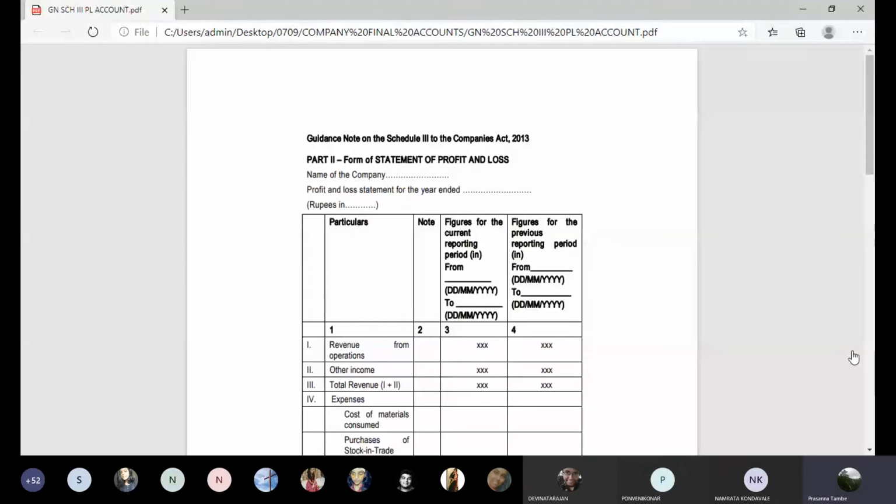Is the format of P&L account visible to everyone? Yes, sir. Yes, okay. Yes.